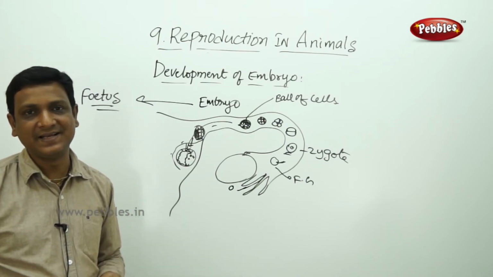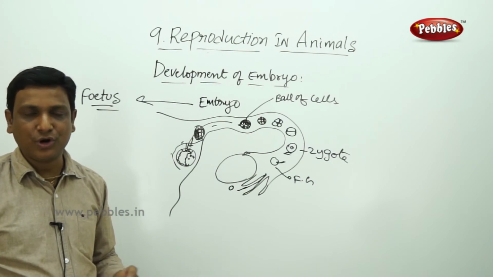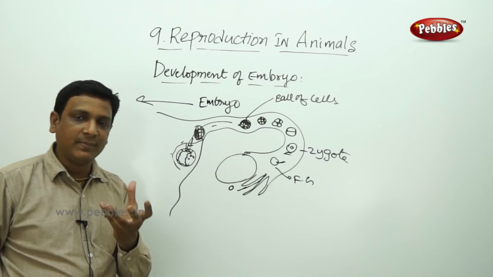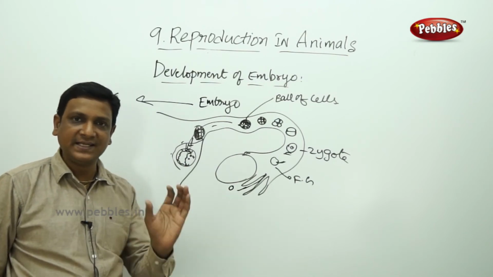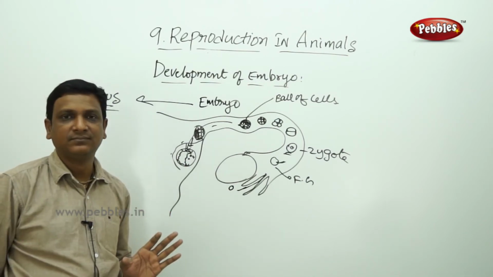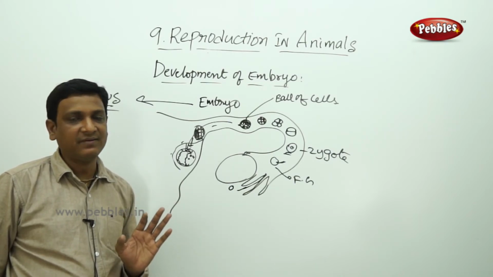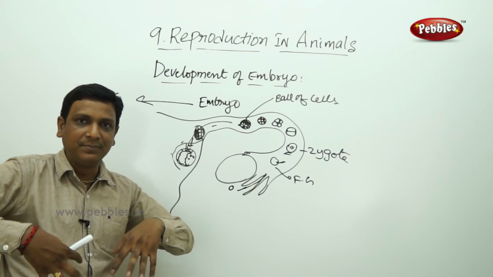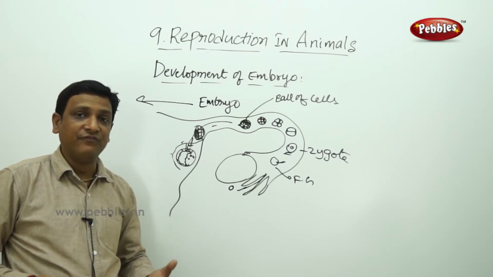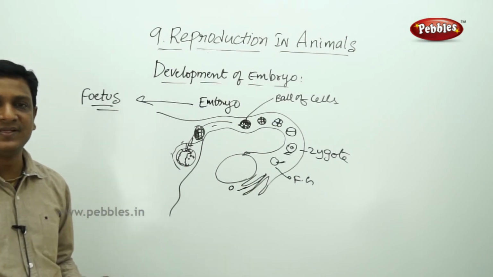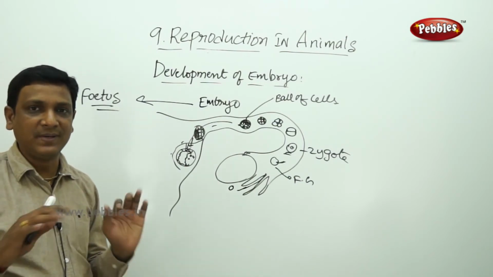Hens lay the egg. Hens do not develop the baby inside their body. The development of the baby takes place outside the body. Hens just lay the eggs. But in humans, the baby is completely developed inside the body. When the baby is totally developed, then the birth takes place. The baby comes into the world after complete development.